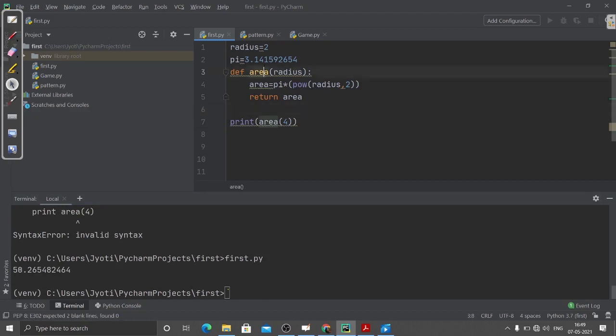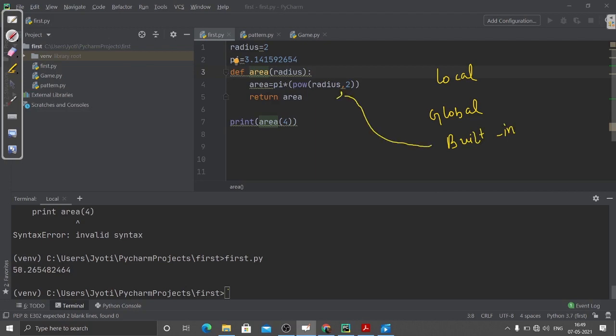Now here you can see. Now let me explain that LGB rule. Three parts are there: local, and then global, and then built-in. Coming to the built-in part, I have already explained that. Built-in functions are all those functions that are already there in Python.